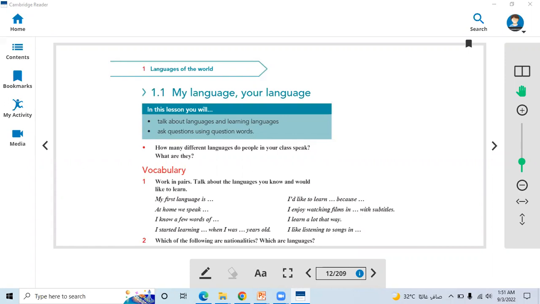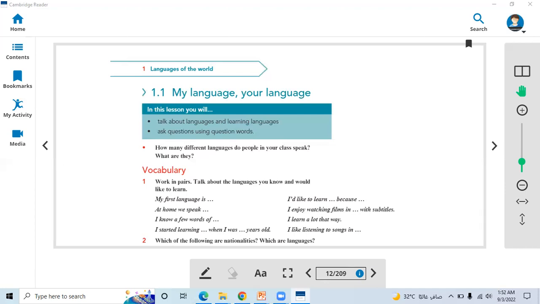Today we started with the first lesson, 1.1, first lesson of Unit 1, My Language and Your Language, right? In this lesson, we learn and we talk about languages and learning languages, and we ask questions using the question words, right? So I asked you the question in the beginning: how many different languages do people speak in your class? As we have got different answers, some of us speak